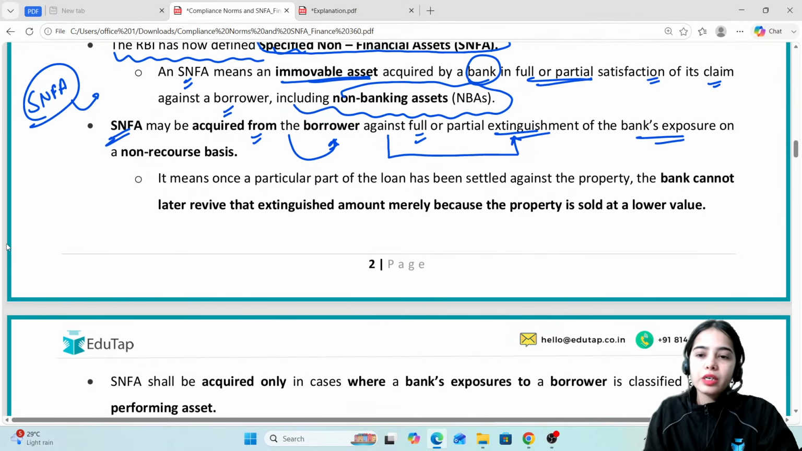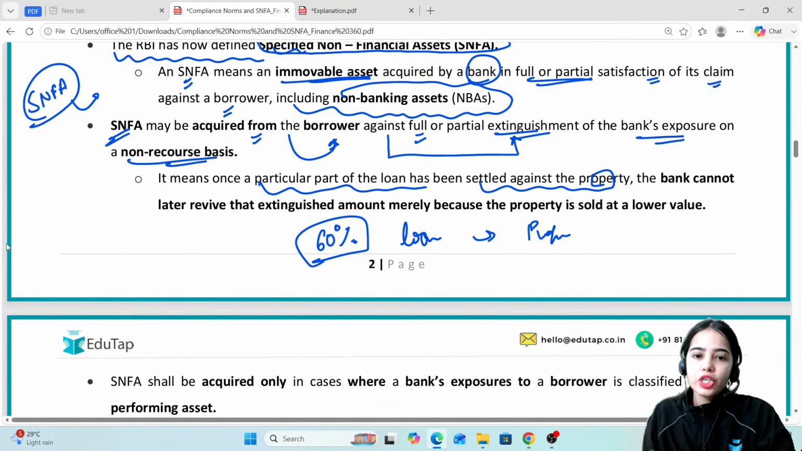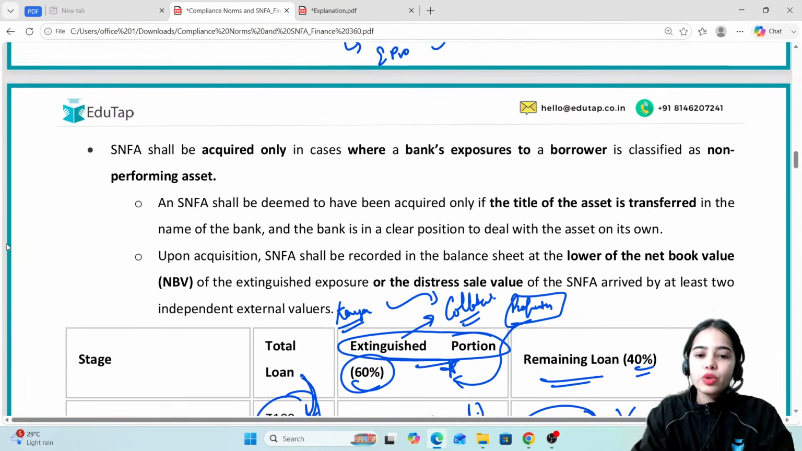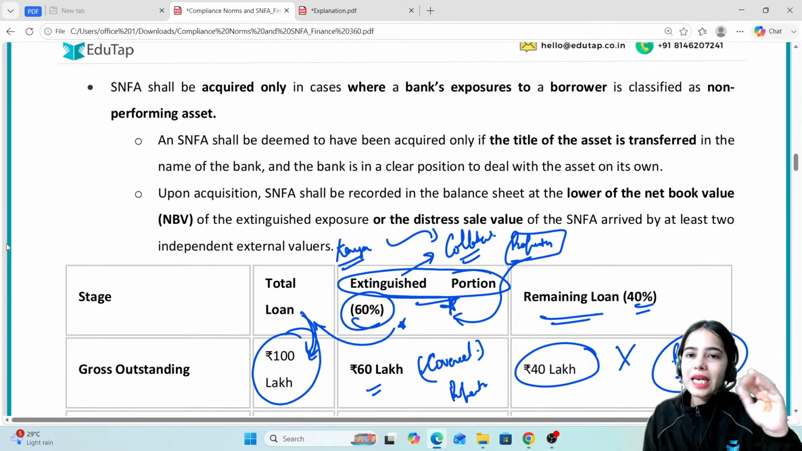It means now it is on a non-recourse basis. That means once a particular part of the loan has been settled against the property, it has been clearly said that 60% of the loan will be settled against the property. So this 60% is the extinguished portion of the loan. Now the bank cannot later revive that extinguished amount merely because the property is sold at a lower value. As per the valuation that the bank has done, the property is worth 60% of the loan amount. So this is the extinguished portion.